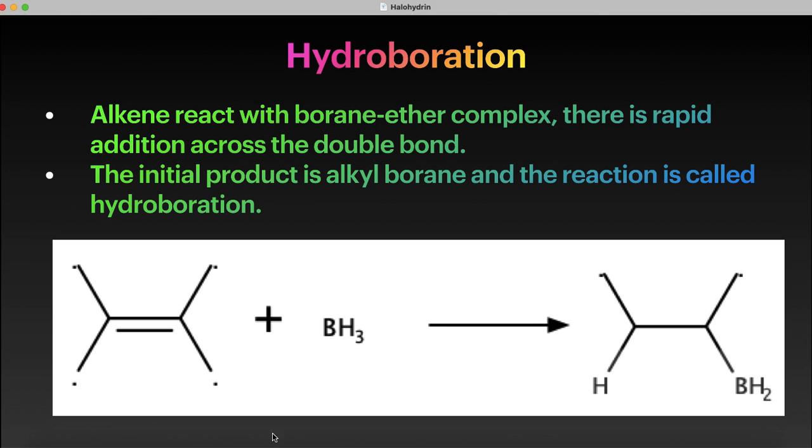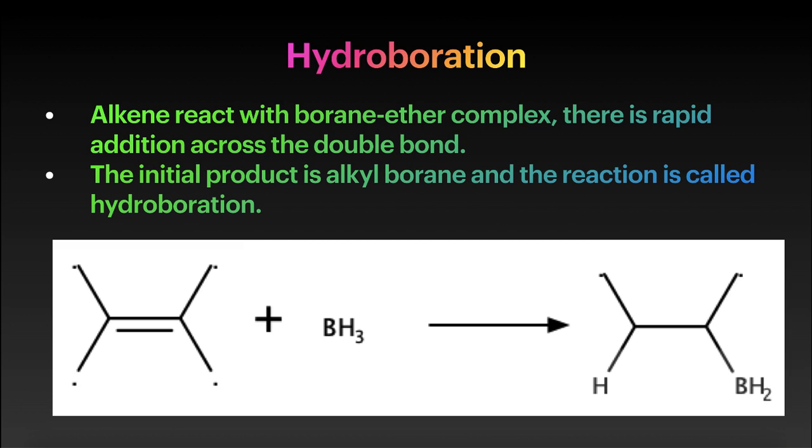In this case, the double bond in the alkene breaks and two new sigma bonds are formed: one between the doubly bonded carbon and hydrogen, and one between the doubly bonded carbon and boron. This reaction is called hydroboration.